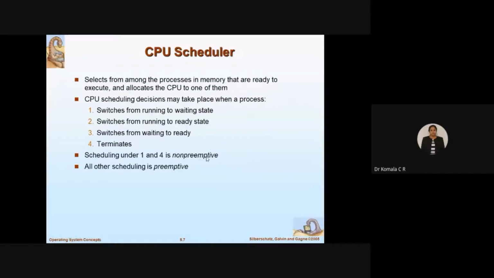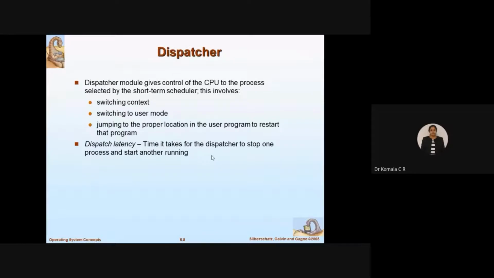So that is called non-preemptive. Preemptive means what? You can postpone the job. Non-preemptive means you cannot postpone the job. So let us see how the dispatcher will help for the CPU scheduling now.